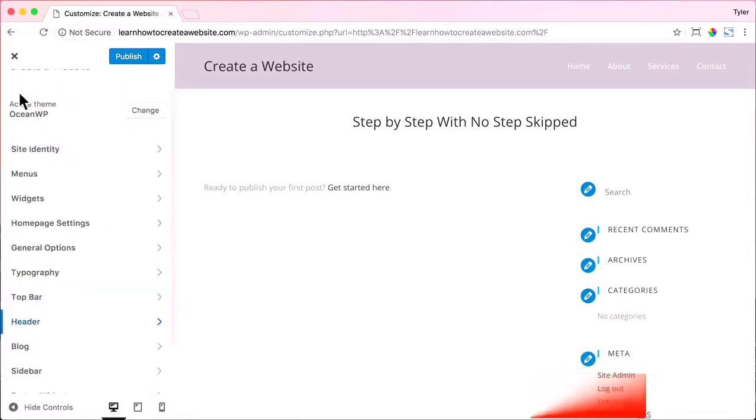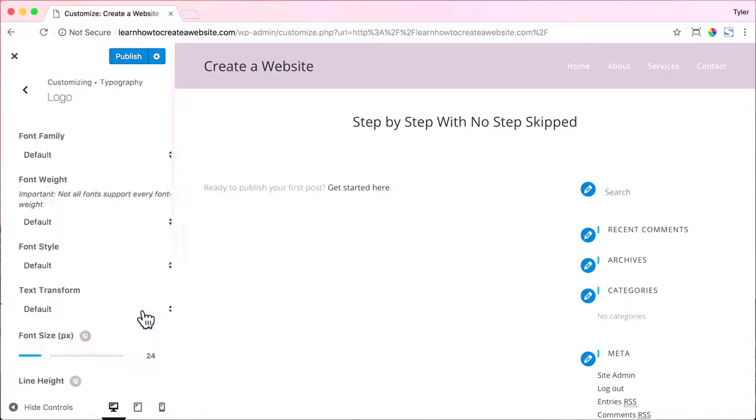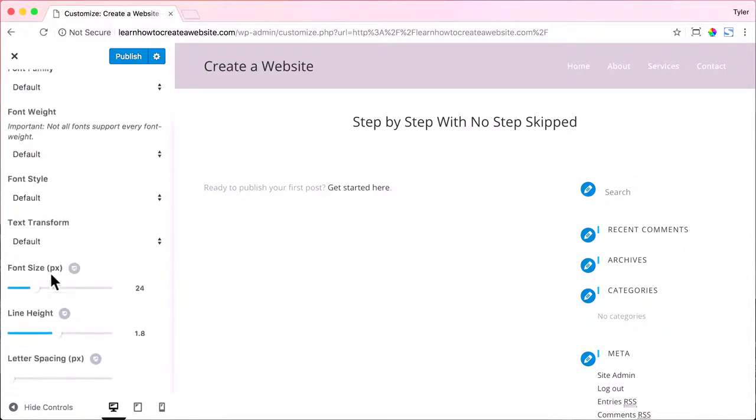Then we can go to typography. Now what typography is, it's basically the fonts or text used in your entire website. So you can change what the fonts look like for your site. And you could change any of the fonts here, but I want to change the logo, and we can make the logo bigger or smaller, and we could change the font family.